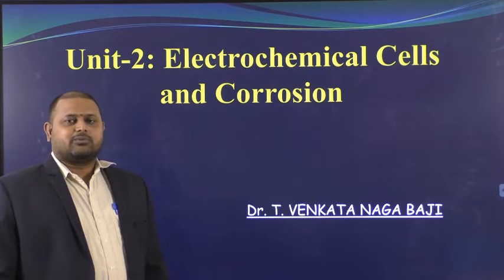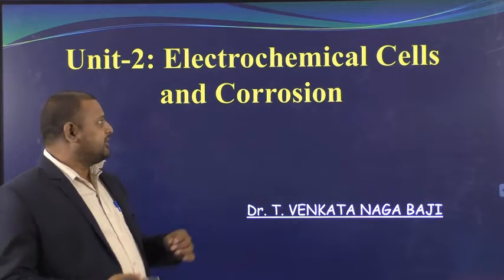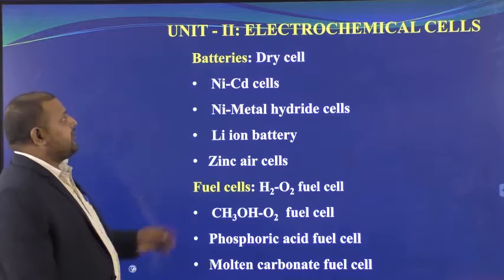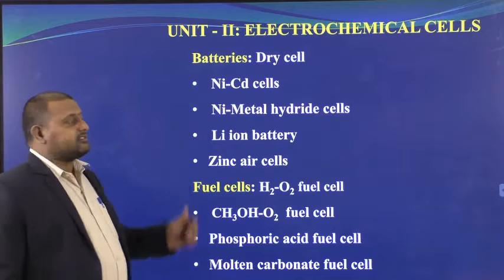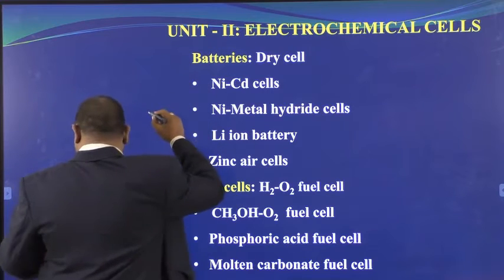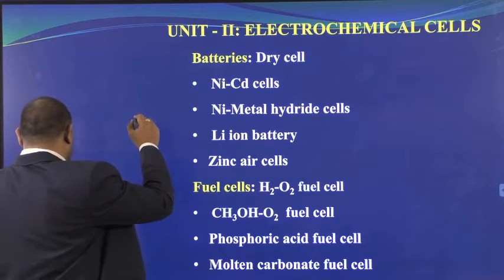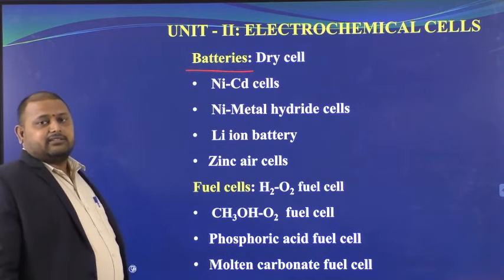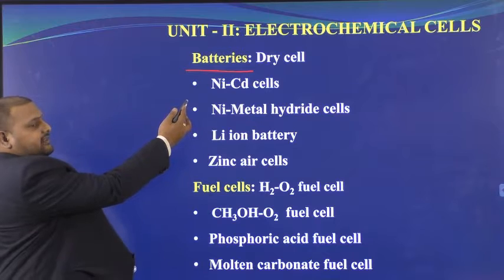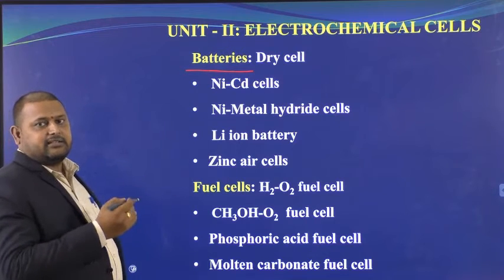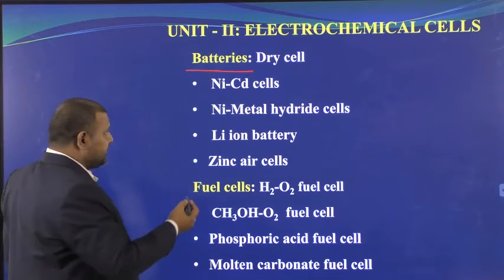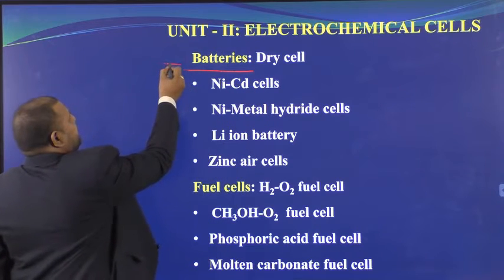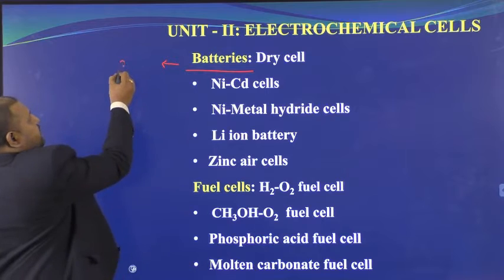So, welcome students. We are discussing the second unit, electrochemical cells and corrosion. The second part is batteries. We will be discussing what batteries are and how many types of batteries there are. First, we will discuss the basic part of batteries, and then there are basically two types of batteries.